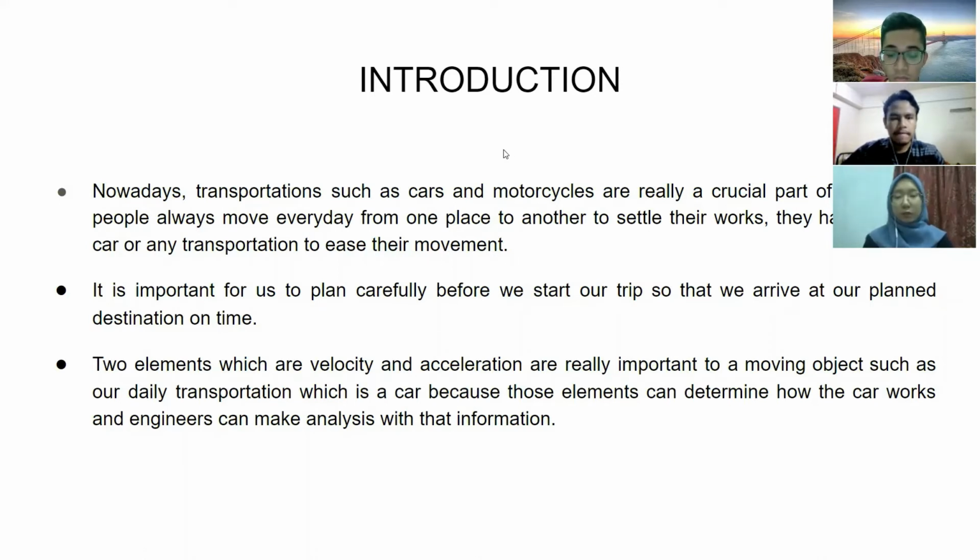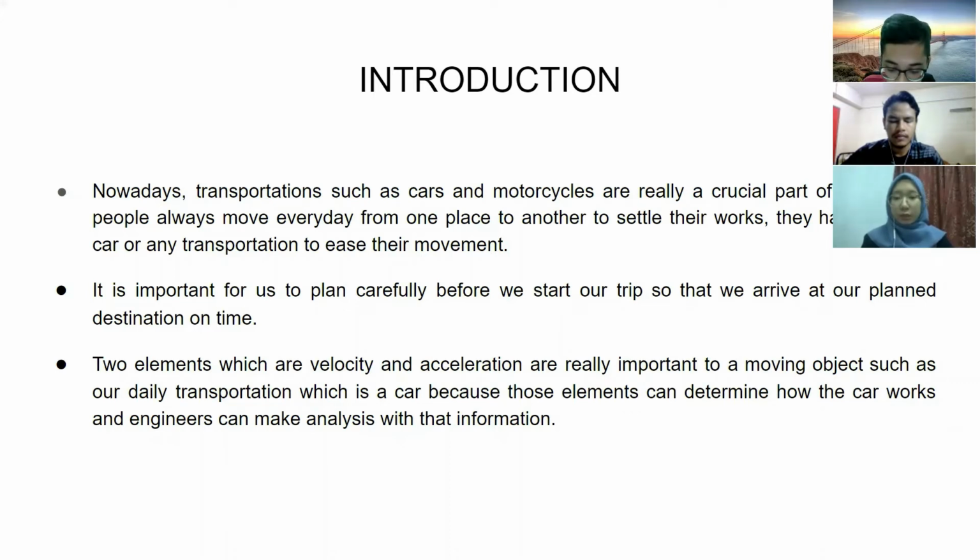We can go to our destination by foot, but this will cause us to arrive late and might make us tired because we use energy for a long time. Two elements, which are velocity and acceleration, are really important to moving objects such as car because those elements can determine how the car works and engineers can make analysis with that information.